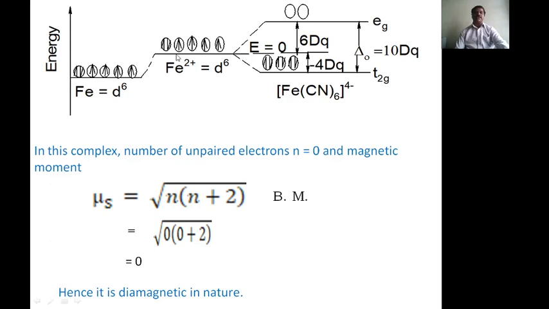Therefore, 6 electrons are present here. Out of 6 electrons, because cyanide is a strong ligand, they occupy the t2g orbital against Hund's rule, due to the pairing energy being less than the splitting energy. First they are singly filled, then pairing takes place without going into the eg orbital. Hence, this configuration shows no unpaired electrons. Therefore, n is equal to 0 and the magnetic moment mu s is equal to 0. Hence, it is diamagnetic in nature.